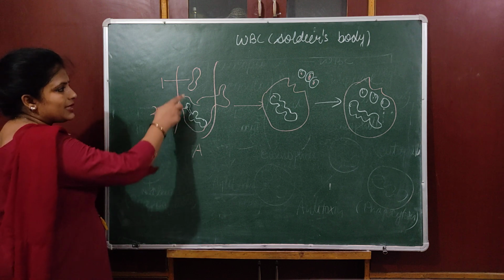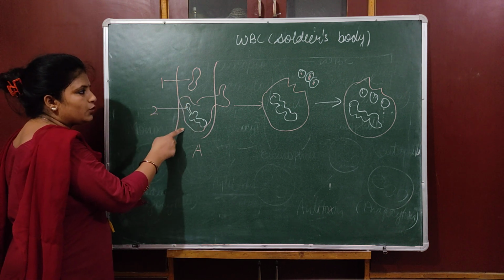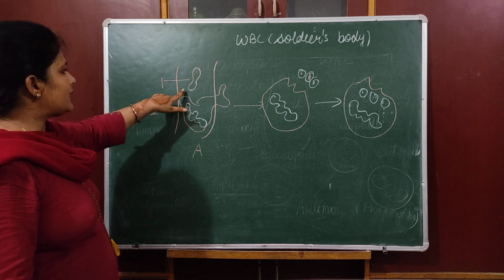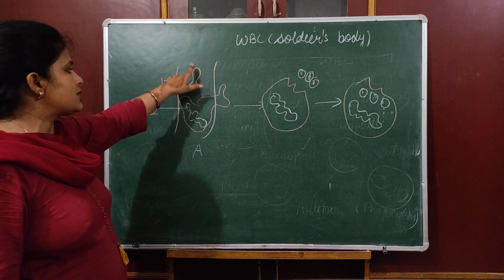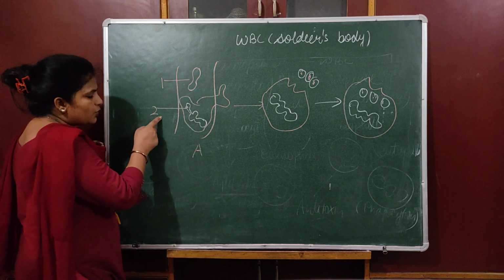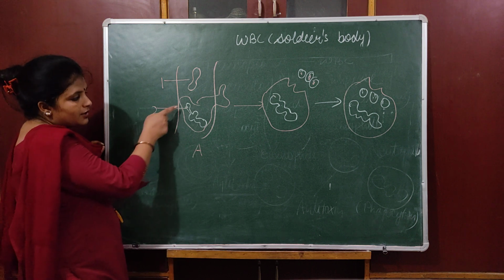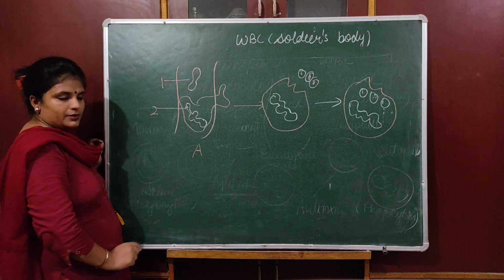Okay, question is identify part 1 and part 2. Part 1 is RBC and part 2 is WBC. How can you identify 1 as a RBC? Because it is biconcave in shape. How can you identify 2 as a WBC? Because it is multilobed.